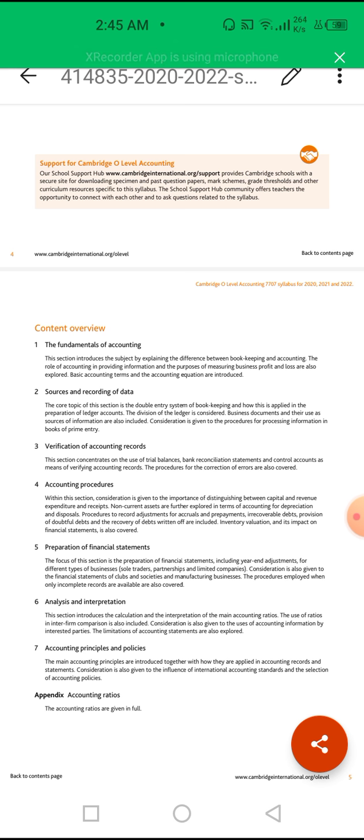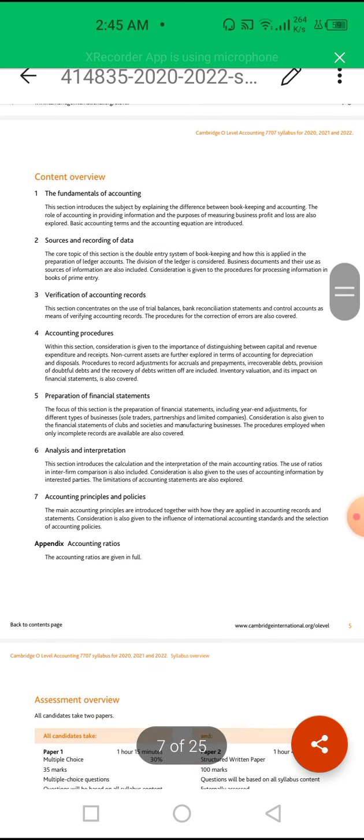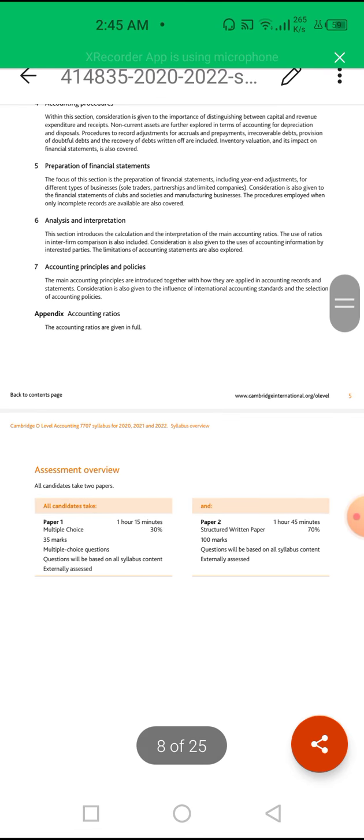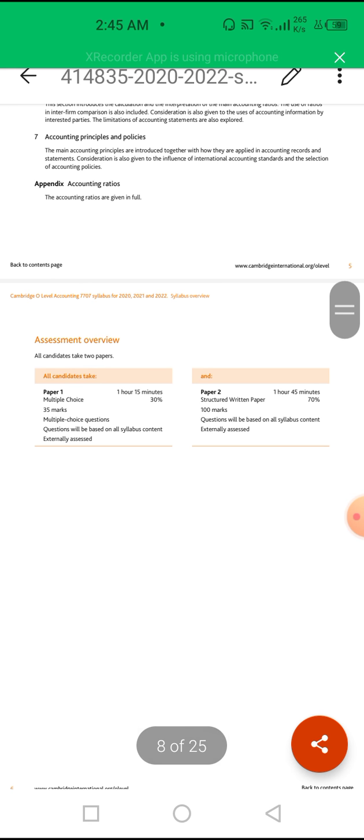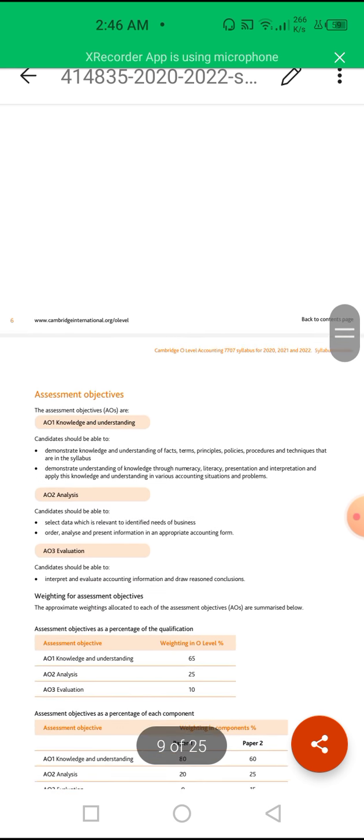If we go through the definition of accounts, it is a summarized process of recording, analyzing, summarizing. So all the things are being discussed above. So here is the paper. First of all, you have the 35 MCQs, which make up 30% of your paper, and the other 70% is the structured questions. 100 marks for the structured questions and 35 marks for the MCQs. It will be a 135 marks paper.